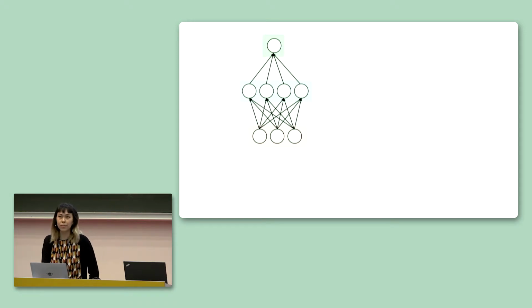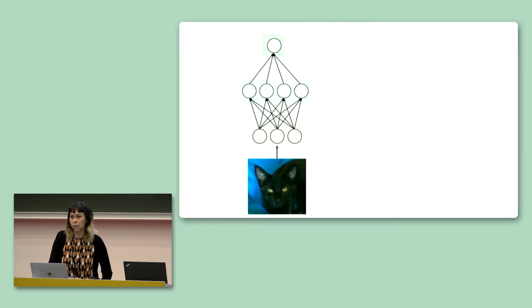So let's go back to our example of a dog-cat classifier and say this model has already been trained on several images of dogs and cats, and it's able to classify new examples with high accuracy. So we'll start by feeding this model a new image, and one thing that we can do is look at the population response of the neurons in the first layer given this image. This response is well characterized by the distribution of activations, and maybe because this image is similar to previously seen cat images, our activations will look like they are in some expected distribution. And we can do the same thing for the second layer, and also observe that they are distributed as expected. Finally, our network makes a prediction.